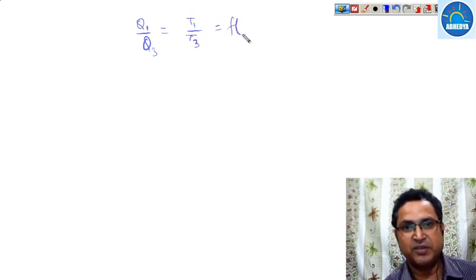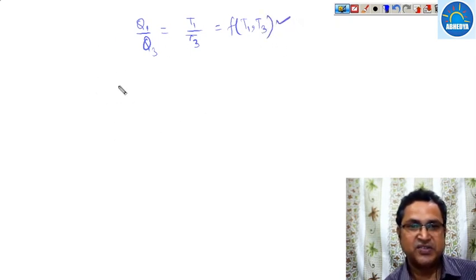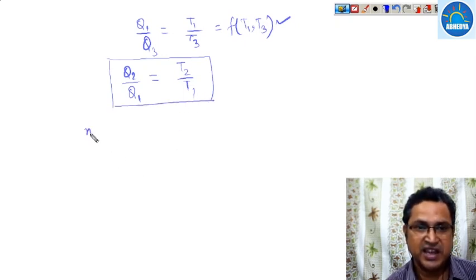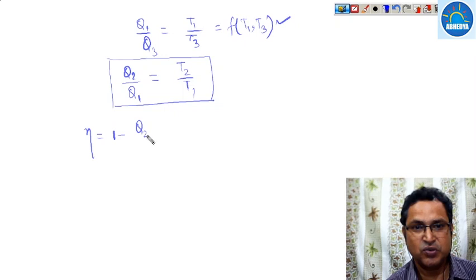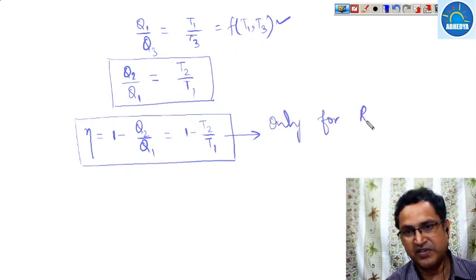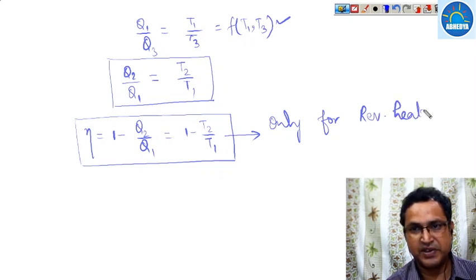So it is the function of T1 and T3. On the basis of this we can say that Q2 upon Q1 is nothing but T2 upon T1 for a reversible heat engine. So for a reversible heat engine, the efficiency can be written as 1 minus Q2 upon Q1, and that can be written as 1 minus T2 upon T1. This is only applicable for a reversible heat engine.